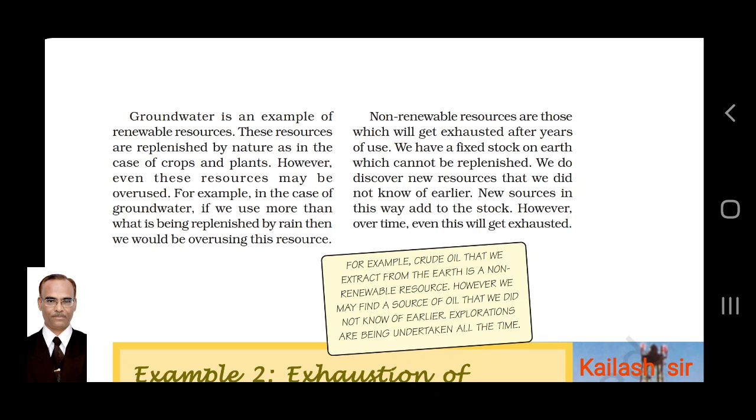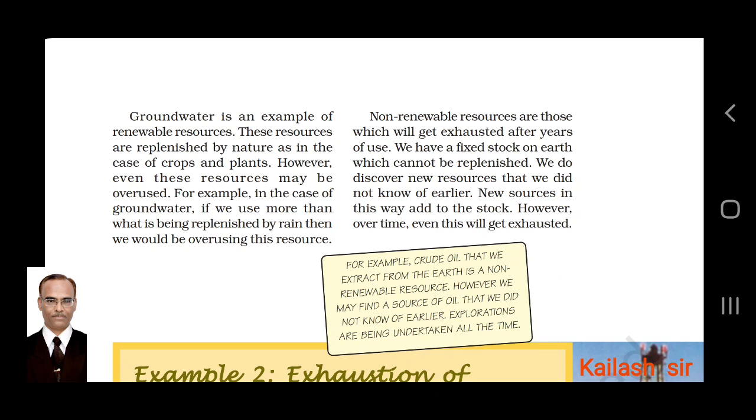It means the stock is going to be over after some years. We have a fixed stock on earth which cannot be replenished. Minerals and fossil fuels cannot be replenished; they take millions of years to replenish.